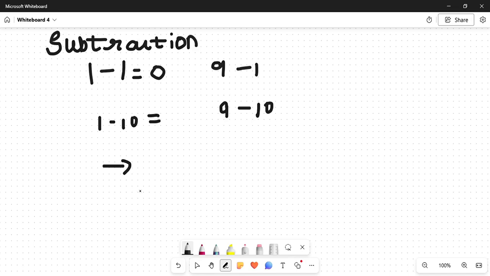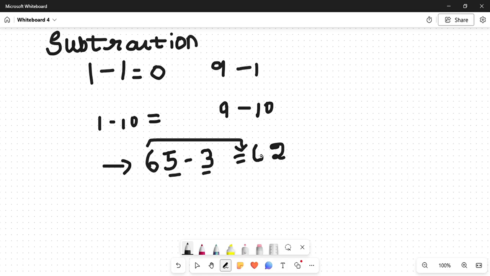Yes, basic subtraction. So first, subtracting a double-digit number with a single-digit number. Single-digit subtraction you all know, right? So I hope that need not be done here. Double-digit subtraction with a single-digit number is to be done, and it is 65 minus 3. You know what is 5 minus 3? Just 2. So here no carry comes in, so directly you can keep the number here, which is 6. So it is 62. Correct? Yes.